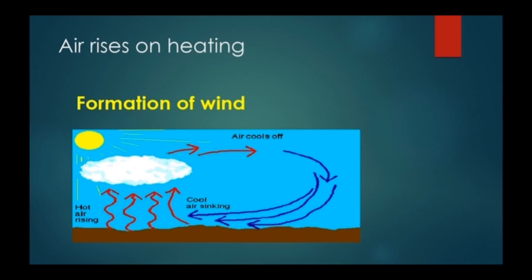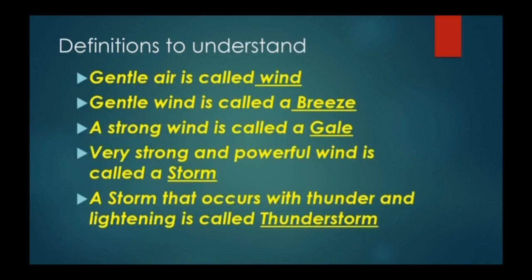So the sun's heat causes the air to become warm, and as the warmer air is lighter, it starts rising up, and the cooler air, being heavier than the warmer air, starts moving to take the empty place of the warm air. That we can feel as wind. So moving air is called wind, and a gentle wind is called a breeze. A strong wind is called a gale, and a very strong and powerful wind with rain is called a storm.